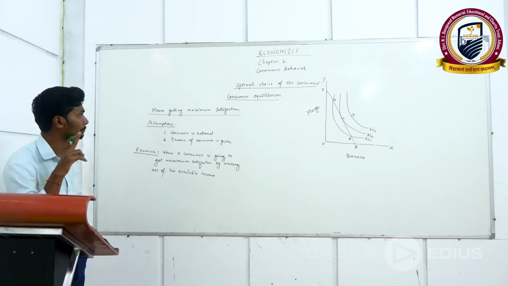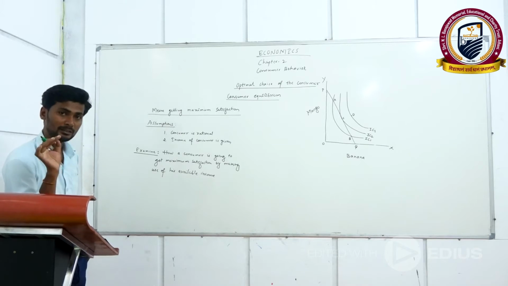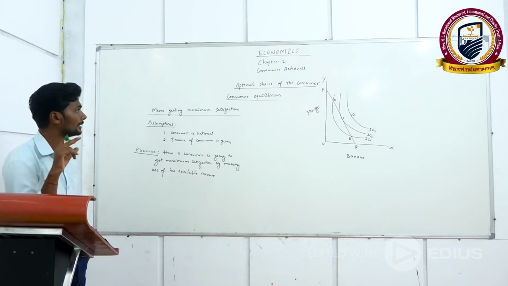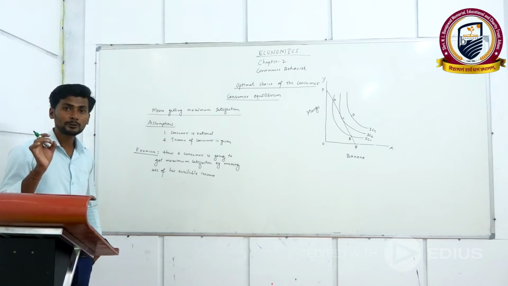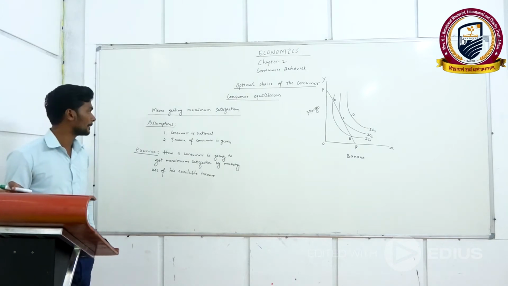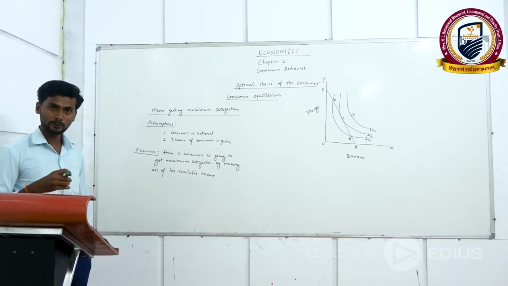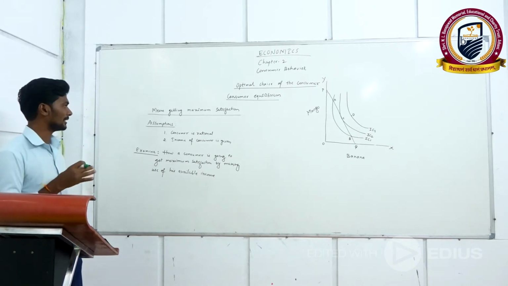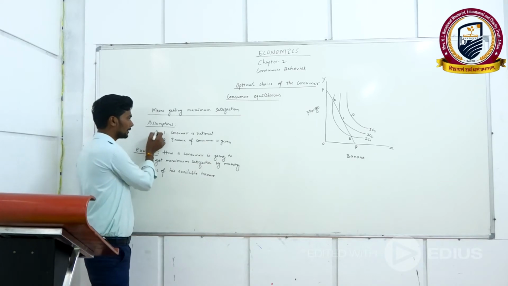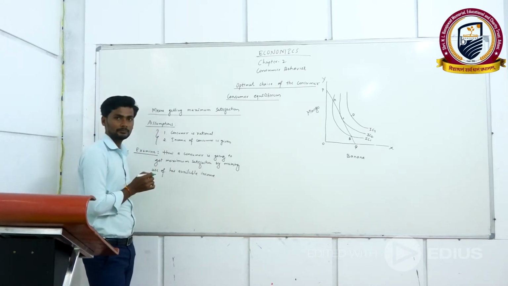But in order to get maximum satisfaction from the consumption of goods and services, he has to make an optimum choice of goods and services. In order to do so, there are two assumptions I have given.